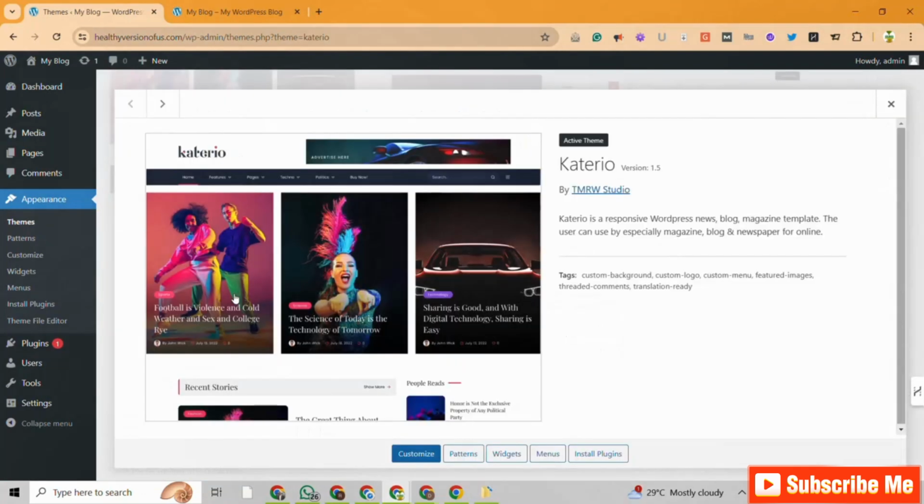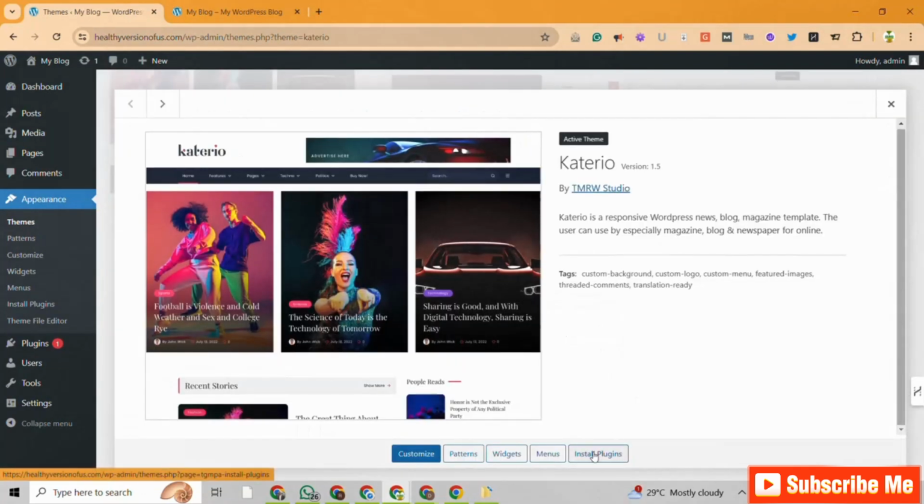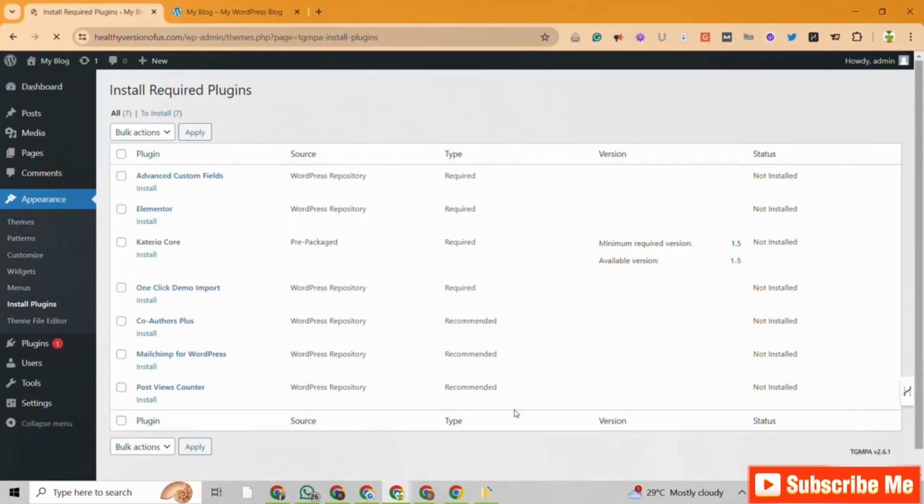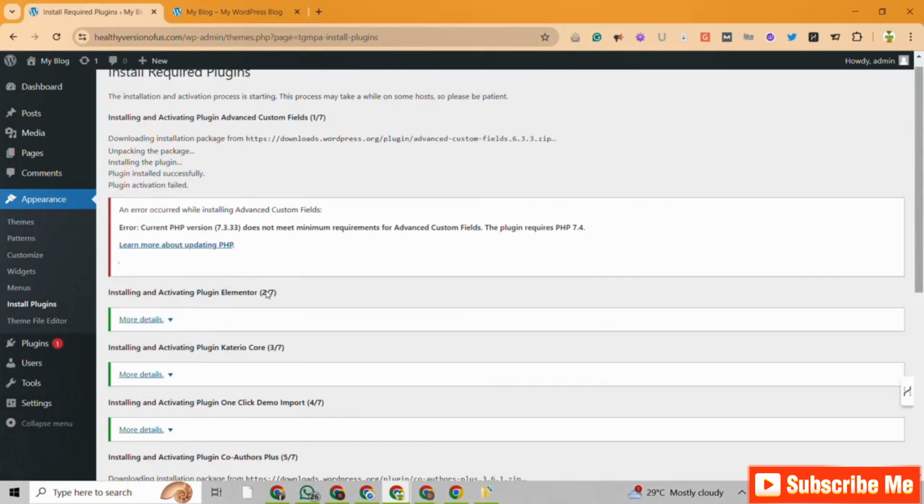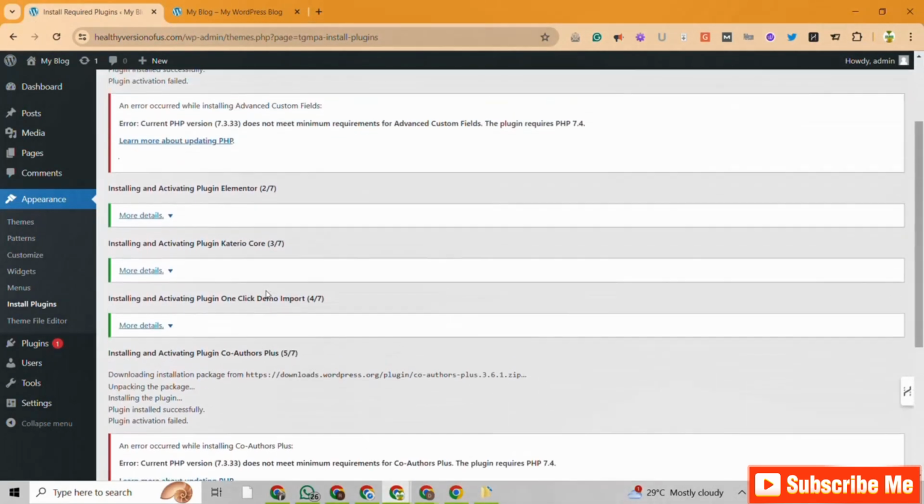Let's tap on theme details. Let's come to install plugins. All of the necessary plugins that Caterio requires to function properly need to be installed. So tap on this particular one to check all of the boxes. Come to bulk actions, tap on install, apply this. So when you apply this, it installs all of the plugins automatically, right? And then we can go ahead and do the same thing also by activating all of the plugins, right? So the theme has been installed on our WordPress website.